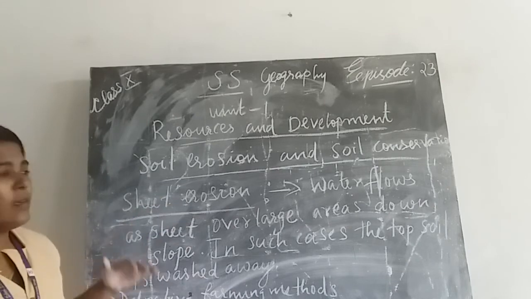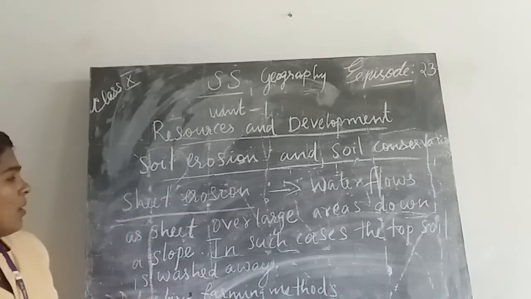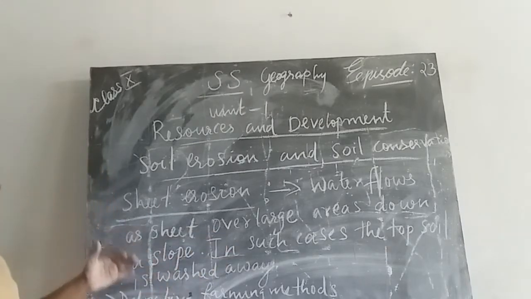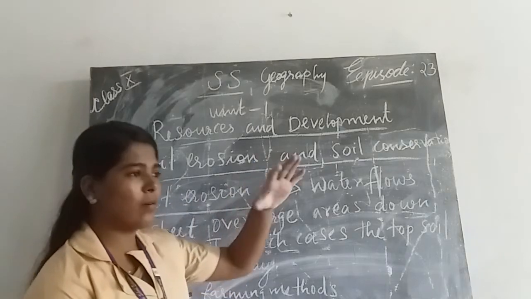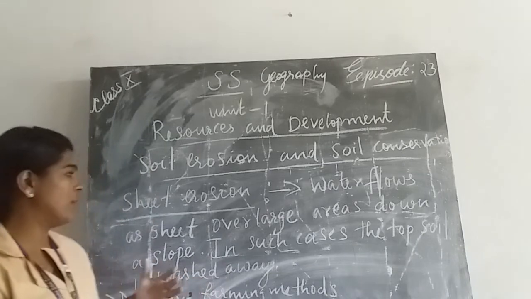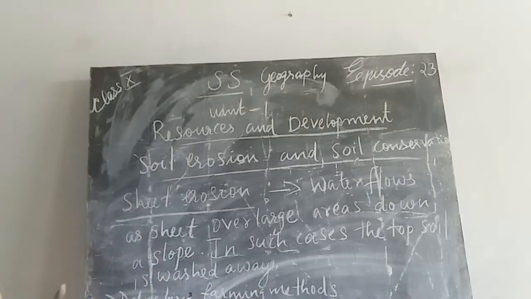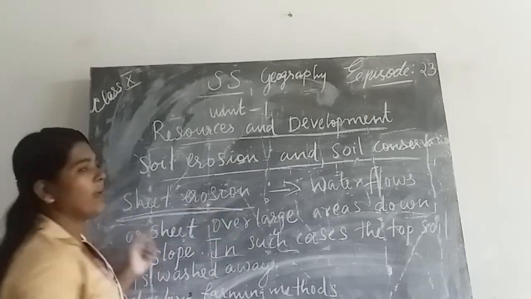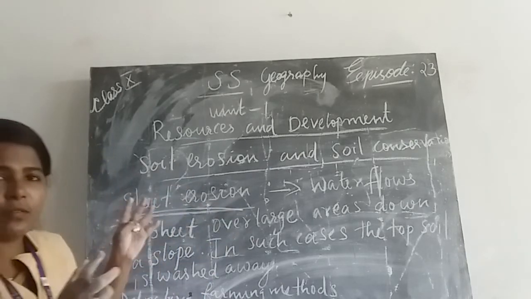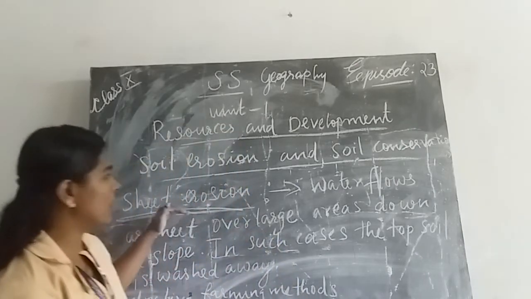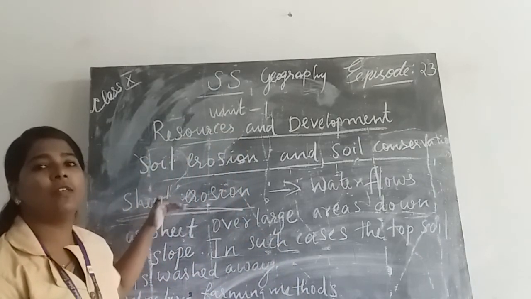Another important term is sheet erosion. What do you mean by sheet erosion? Water flows as a sheet over large areas down a slope. A sheet covering of land is washed away during heavy rainfall. In such cases, the topsoil is washed away. That type of soil erosion is called sheet erosion.